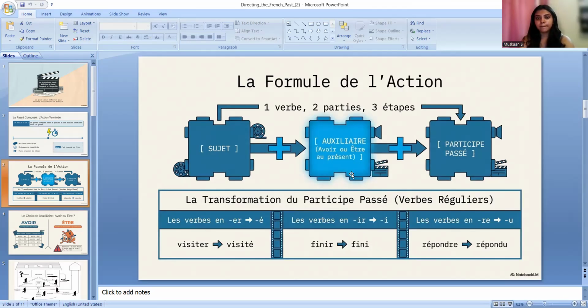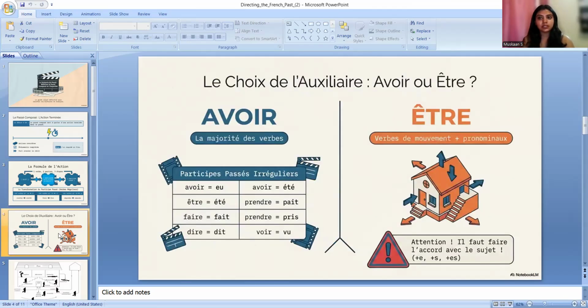Okay. And here, like I have written here, avoir or être with the present, but there are some verbs with which you use être and with some you use avoir. But with the majority of them, you use the verb avoir. And there are some verbs which we call la maison d'être, the house of être verbs, we use for describing things with être verb in the past.